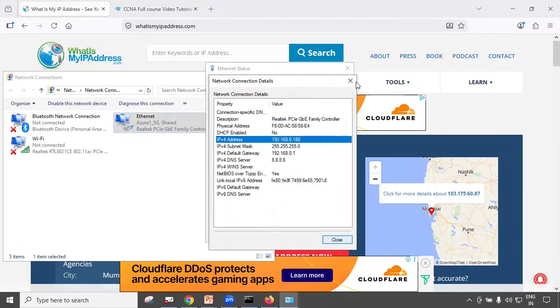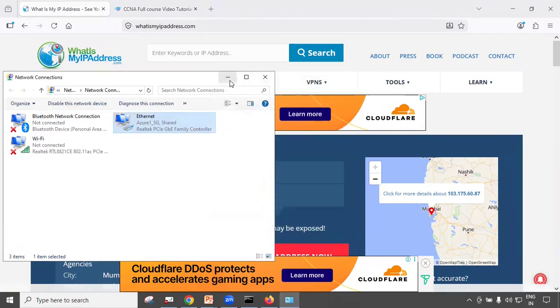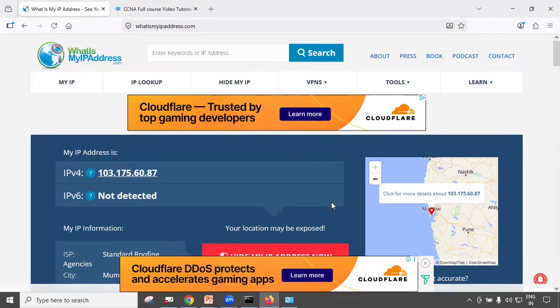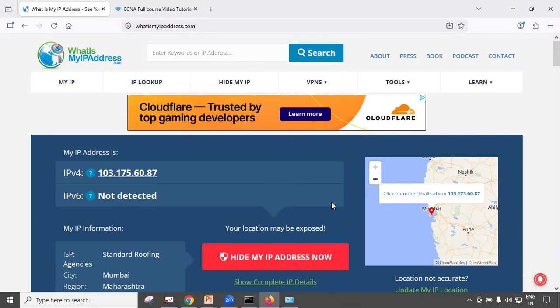So a private IP address is like the room number in the building, which is private. And a public IP address is like the building name, the building address, which is public to everyone.